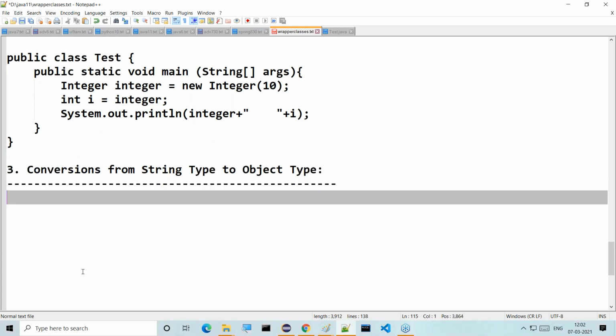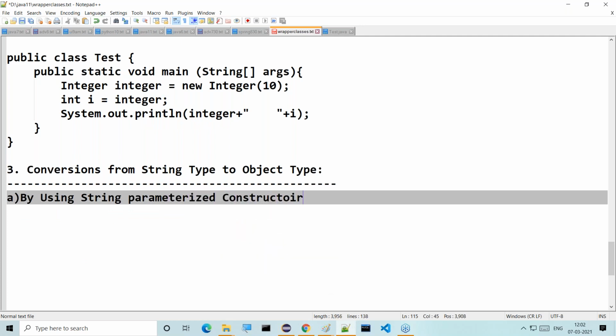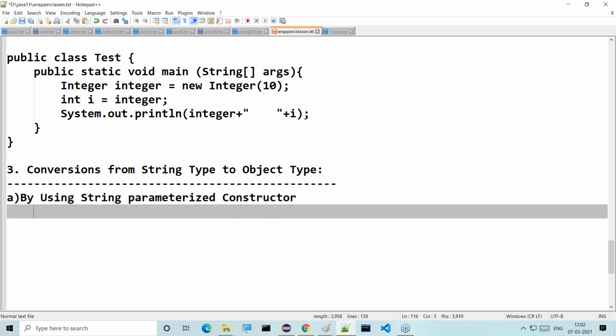Here, in these conversions, we have some mechanisms. What are the various mechanisms available? First one is by using the String parameterized constructor. Let's understand this clearly.